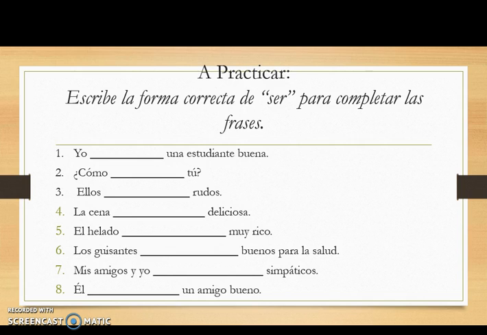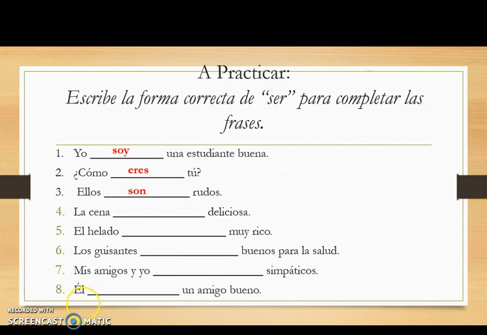A chequear las respuestas. Let's go ahead and check your answers. Yo soy una estudiante buena. I'm talking about myself. I used yo as my subject. So soy needs to be the form of ser that I choose. ¿Cómo eres tú? What are you like? Tú is my subject. So I need the tú form of the verb ser, which is eres. Ellos son rudos. Ellos is my subject. And so I know that the form of ser is son.